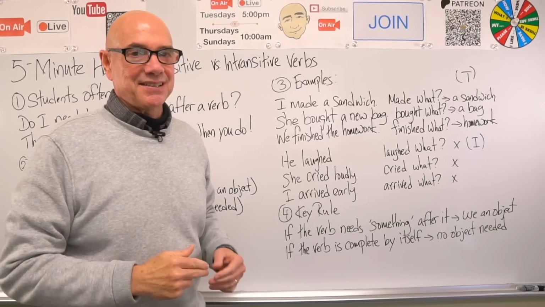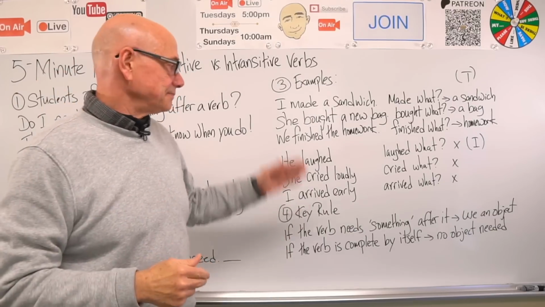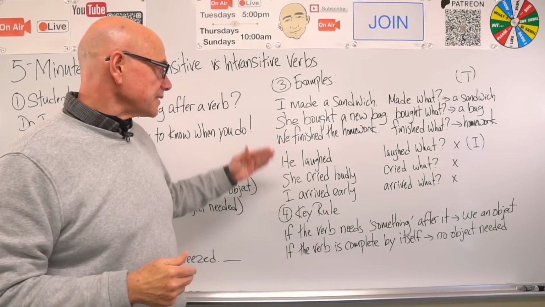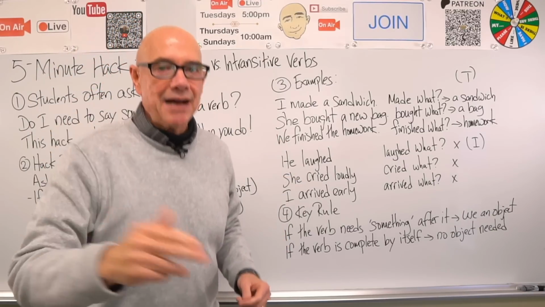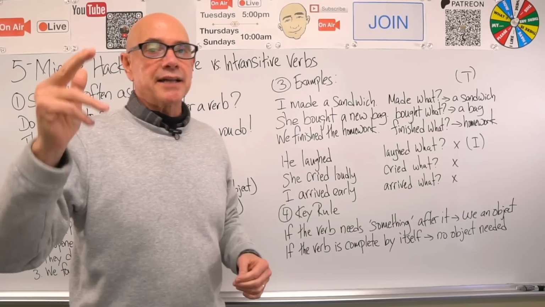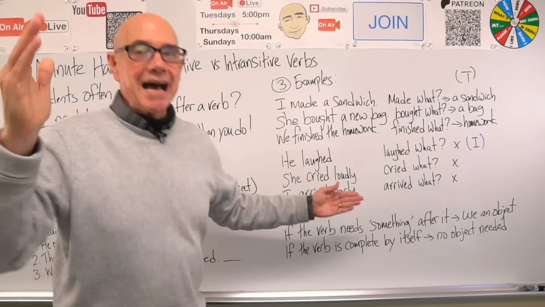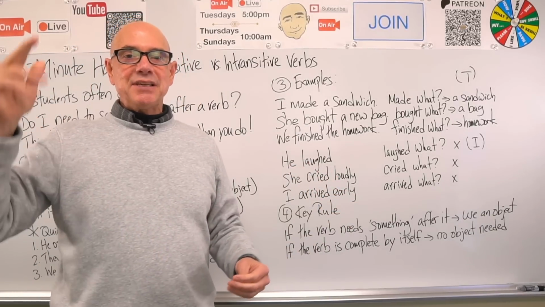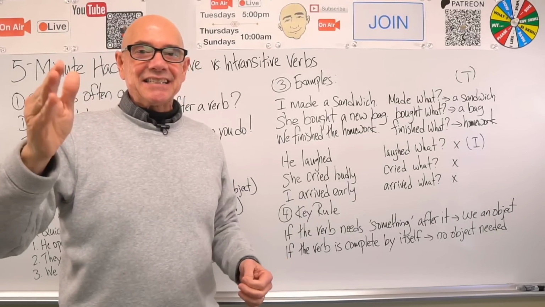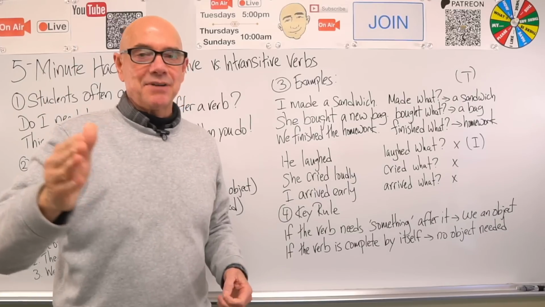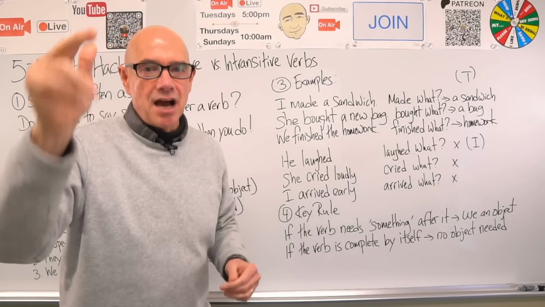He laughed. Intransitive verbs. She cried loudly. Loudly is not a thing, right? It's not something you can touch. It's not something you can see. It's not something that you can taste, right? So it is not an object.